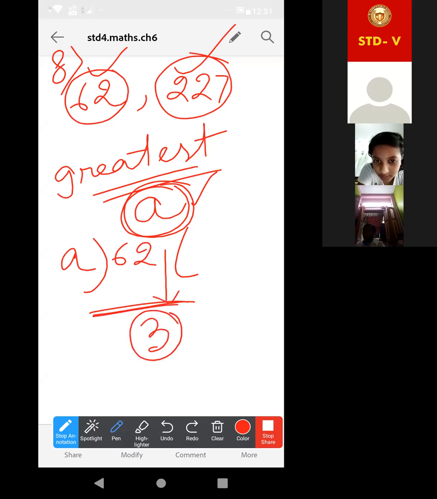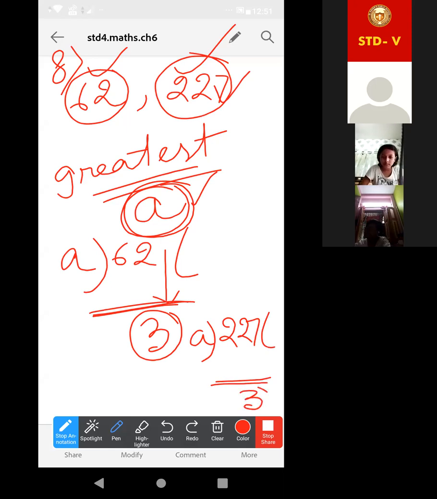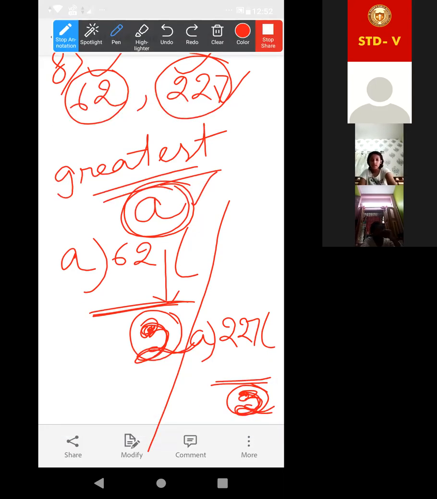Understood? That is the meaning of the statement. Again, suppose we are dividing this 227 by this A. Here also it will leave the remainder 2. So have you understood up to this? In each case, it is leaving the remainder 2.